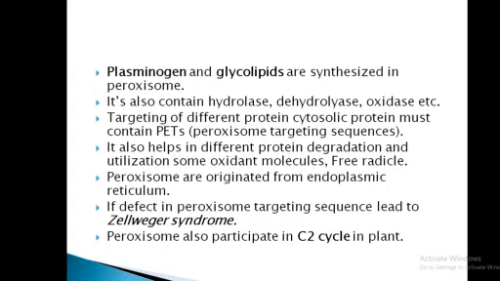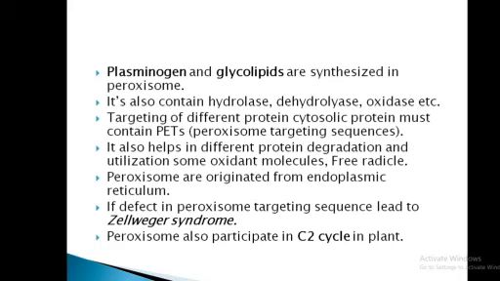A PTS sequence is there, because of which these proteins have a signal to bind or go only to the peroxisomes, not mitochondria, not endoplasmic reticulum, and not Golgi apparatus. It also helps in protein degradation and utilization of some oxidant molecules and free radicals.